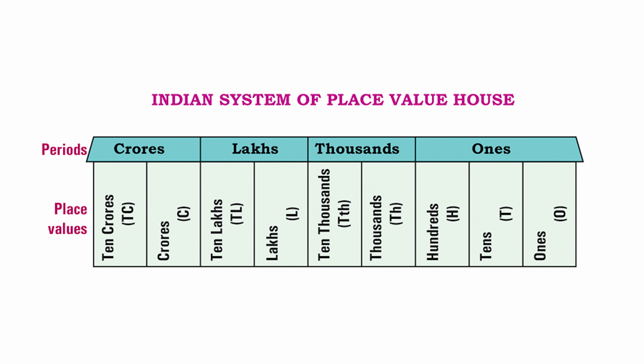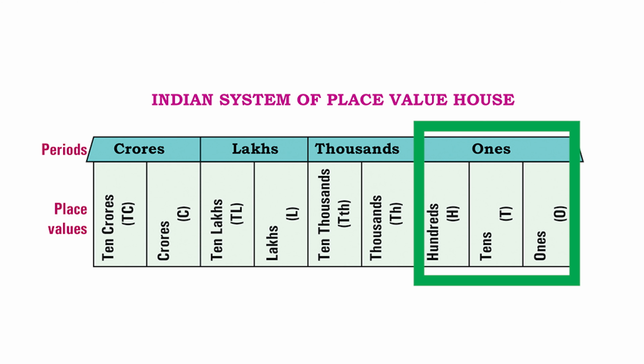Right above the place value, can you see something called periods? A group of digits, a group of place values are grouped together to form periods. So in the Indian system, we have the ones period, that is the group of ones, tens and hundreds.